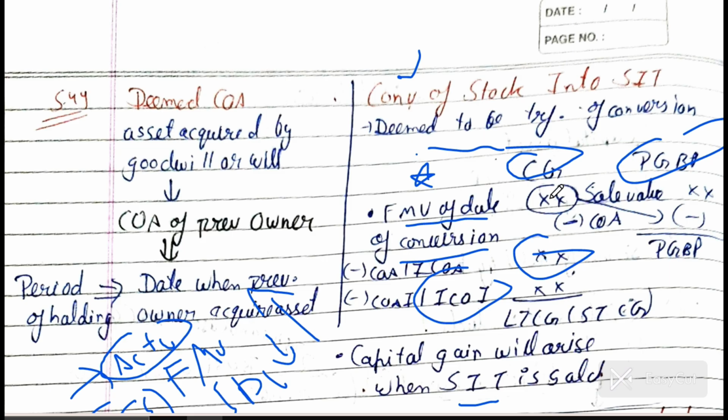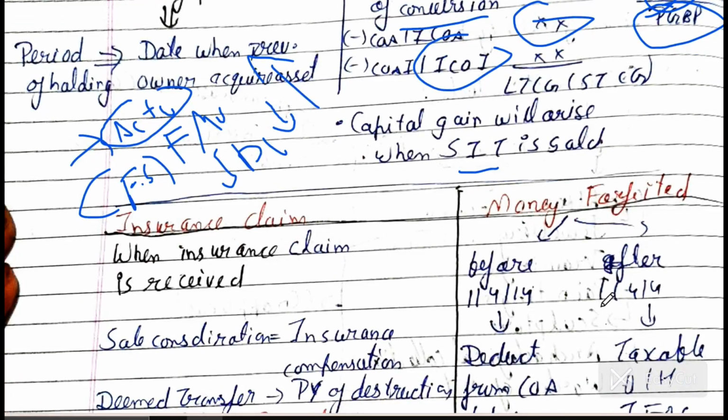So this is the fair market value on the date of conversion. The value of that capital asset which is converted into stock will be the value of stock now. That will be the cost of stock. So you have to minus this fair market value on the date of conversion. Then what will arise is PGBP income. It will be taxable under the head PGBP.